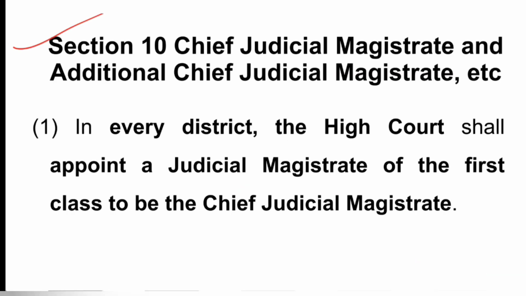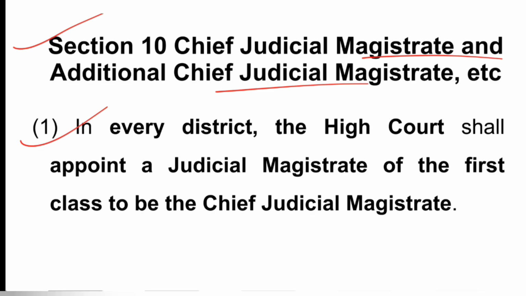Now section 10 says chief judicial magistrate and additional chief judicial magistrate. To remind you again, the court of metropolitan magistrate and chief metropolitan magistrate as well as the assistant sessions judge post have been eradicated. There is no such post in BNSS. It was there in the earlier code, but now this is a change. There is no metropolitan magistrate here in BNSS. So section 10 says CJM and additional CJM. Subsection 1 says in every district. So this is about the district.